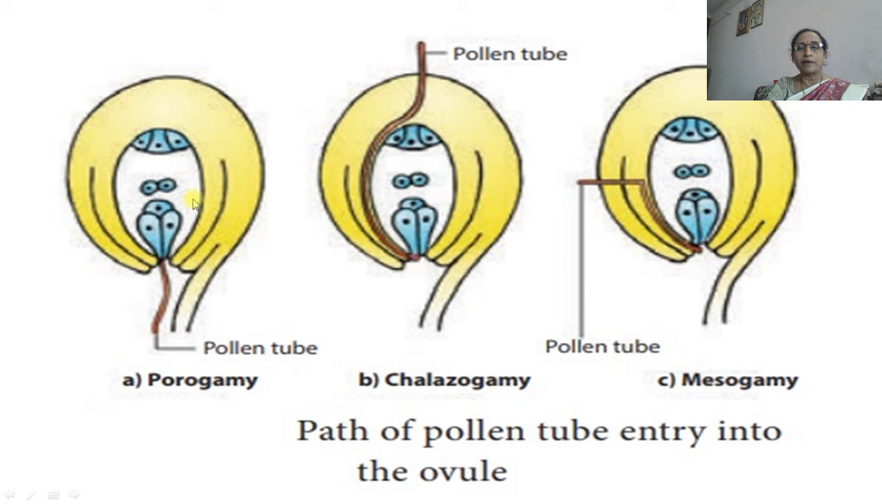This is also the path of pollen tube entry. The first one is porogamy, showing the entry from the micropylar end. Second one is chalazogamy, the entry of the pollen tube from the chalaza. And the third one is mesogamy, showing the middle one, the entry of the pollen tube through the middle portion, and after that it will enter inside the embryo sac.